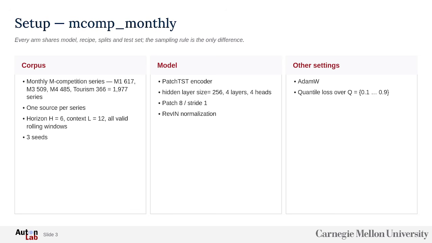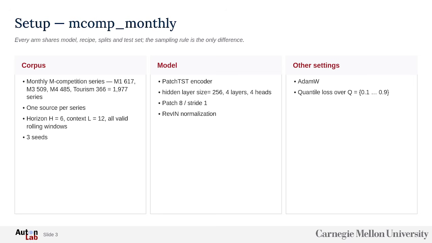Our setup is the M competition monthly subset, which is a popular competition for time series forecasting. We will take subsets of each of those competitions, around 400 or 500, to make them equally sampled, and we will take horizon 6 and context 12. We will do it on 3 seeds.